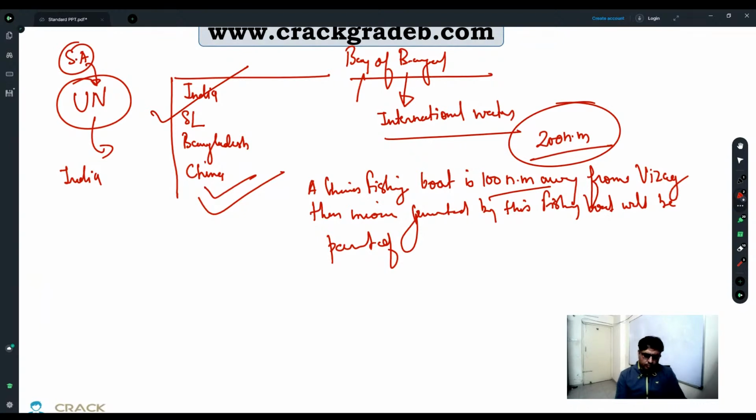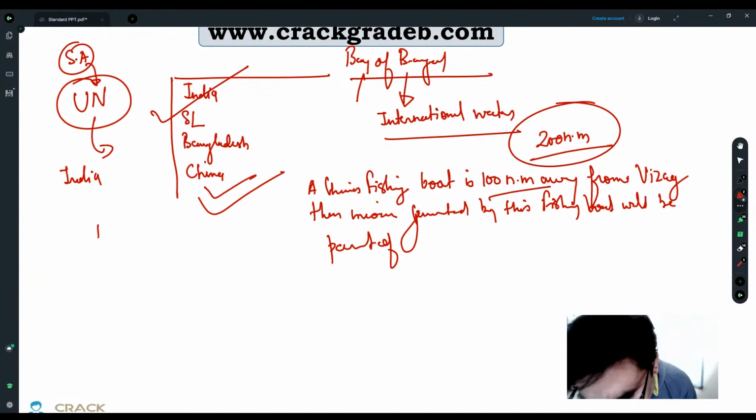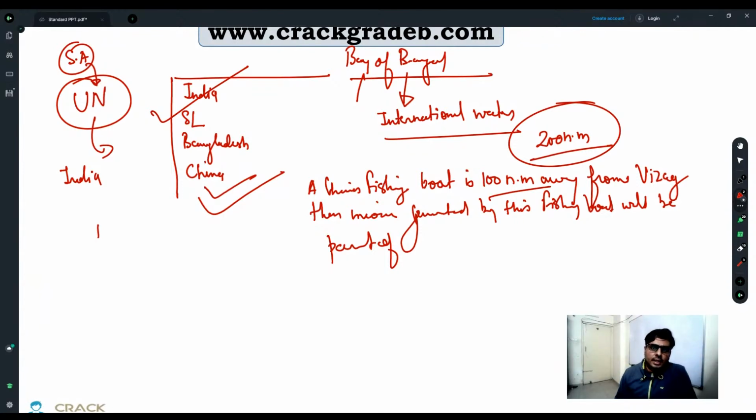If it is written somewhere, it is not correct. Only residents' income will be counted as part of GDP whenever we calculate the GDP. Non-residents' income is not calculated. I have given you the example of Lakshmi Niwas Mittal. He is an Indian citizen, but he is residing outside India and he has a lot of wealth. If we calculate all of his wealth in India's GDP, it is going to increase exponentially, right? So it is not true.